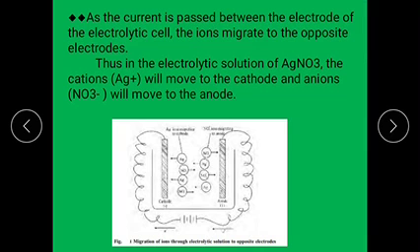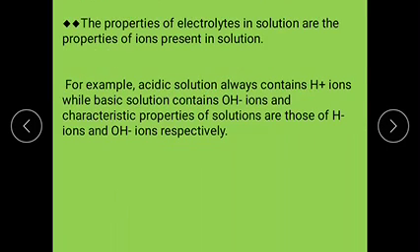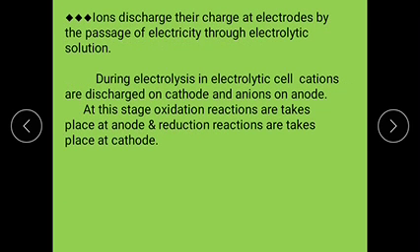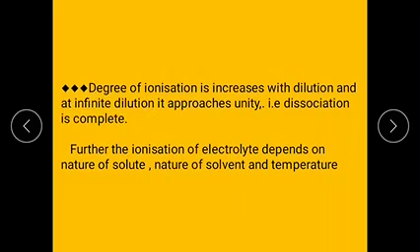When electricity is passed through this electrolytic cell, cations move towards the cathode and anions move towards the anode. The properties of electrolytes in solution are the properties of the ions present in the solution. The ions discharge their charge at electrodes by the passage of electricity through the electrolytic solution.